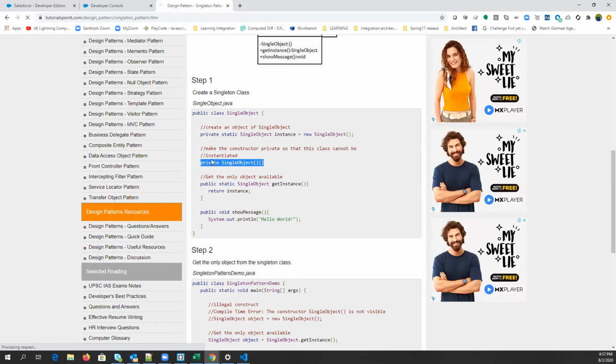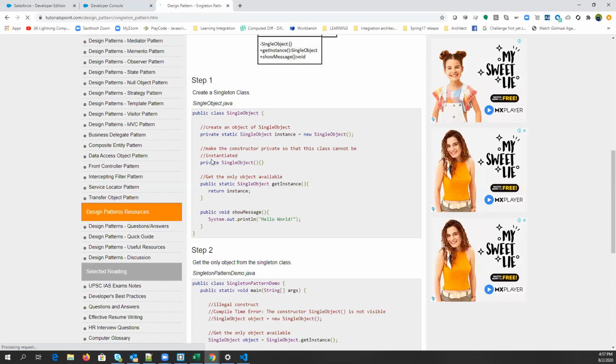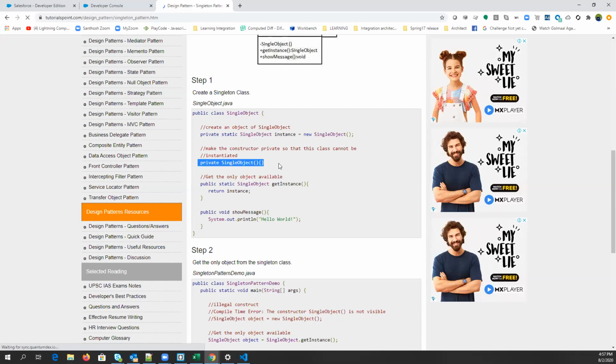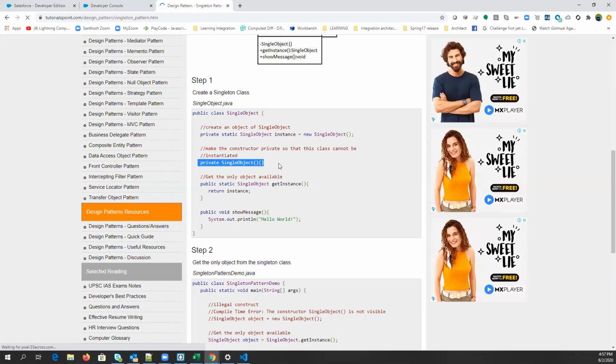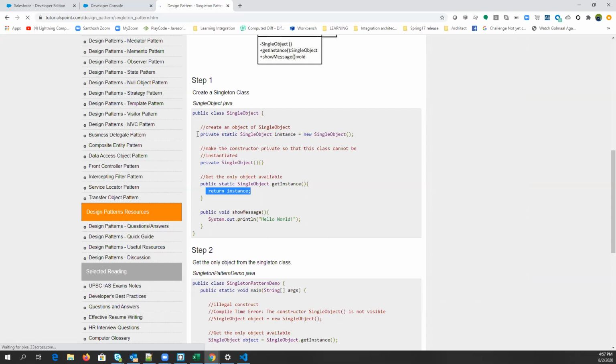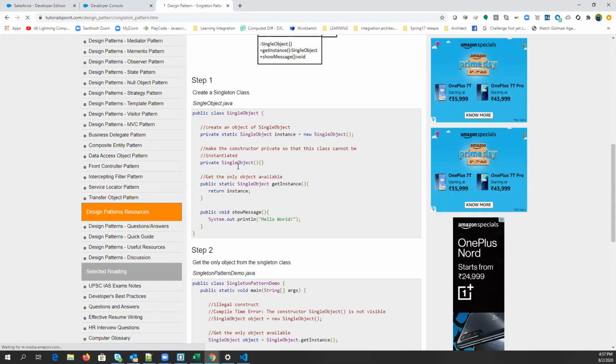You can see here, they have created an object of this class, right? The constructor is private for this class. Now, they need to return the instance based on some property. You can see here, we have a get property. So what they did is they created a simple single static instance, private, because this particular class can be accessed inside of the class, right?